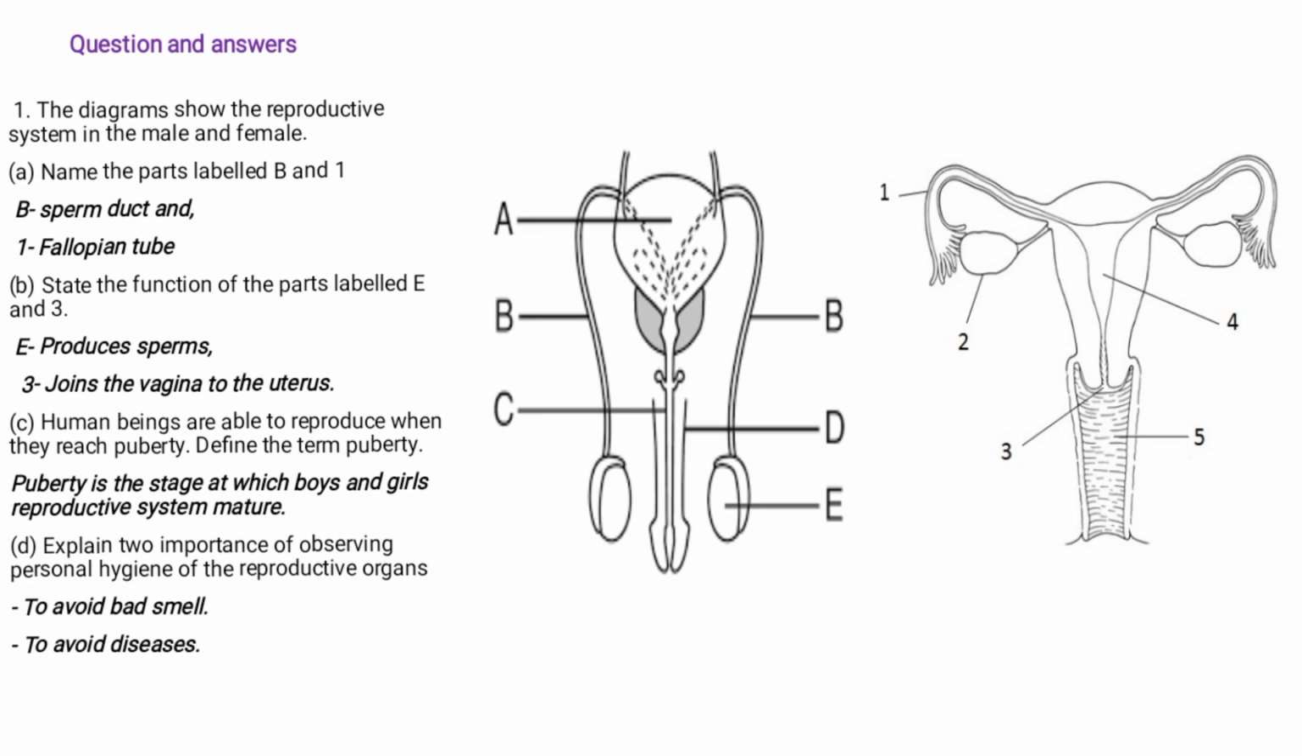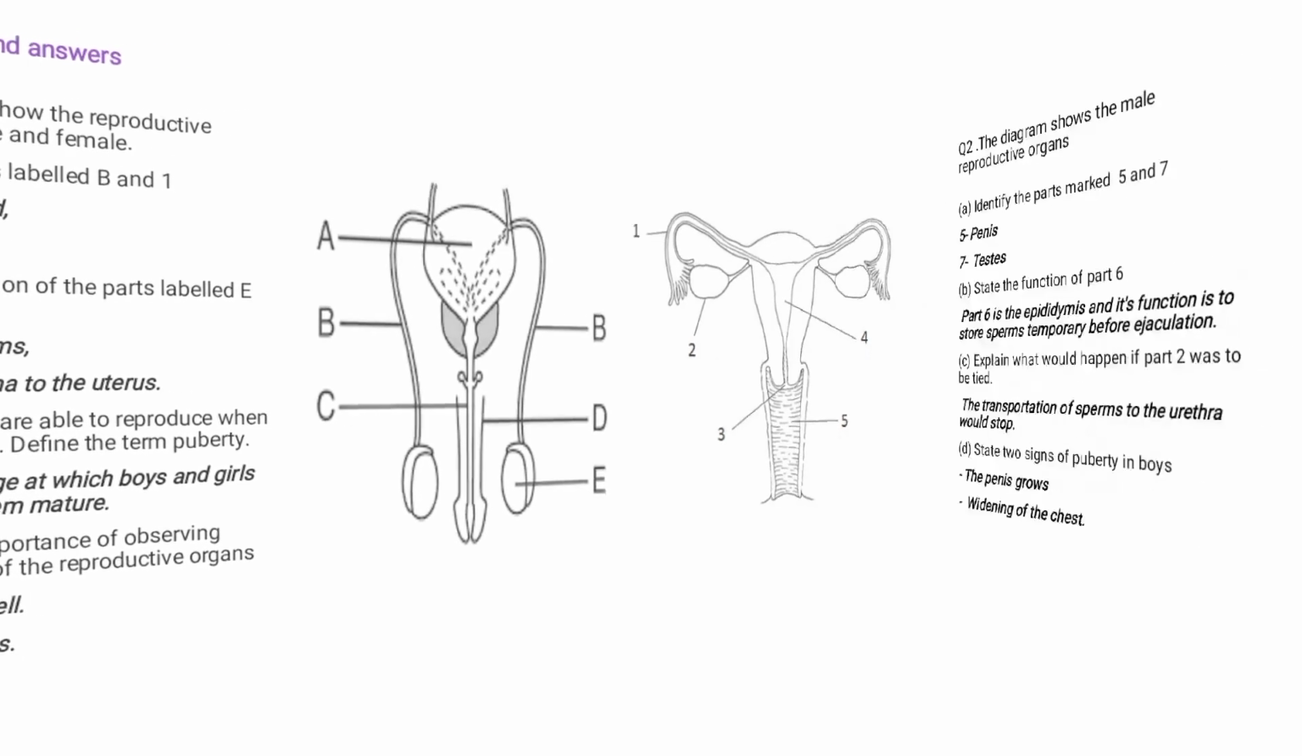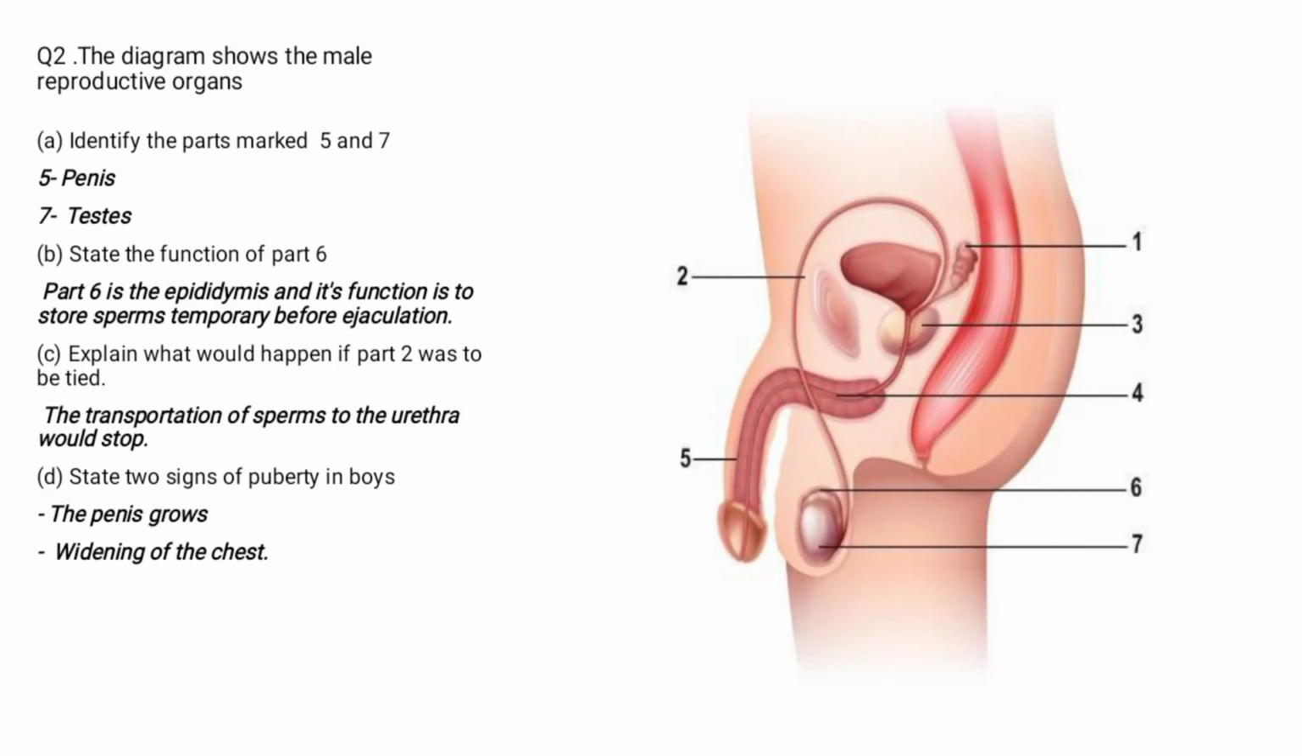Question D. Explain two importance of observing personal hygiene of the reproductive system. The two importance of observing personal hygiene is to avoid bad smell and also to avoid diseases. Let's try to answer question 2. Okay. The diagram shows the male reproductive organ. Identify part marked 5. This is part marked 5 and the 7.